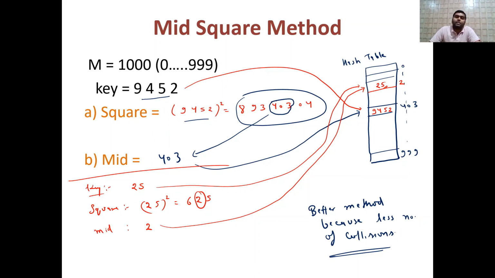Now we are at the end of this lecture, and in this lecture we covered hashing. What is the meaning of hashing, and how it is applicable in different domains or fields. We discussed the direct address table and its drawback, why we generally don't use it in practical situations. After that, the concept of collision: when more than one key is mapped to the same hash address or location, there is a chance of collision.